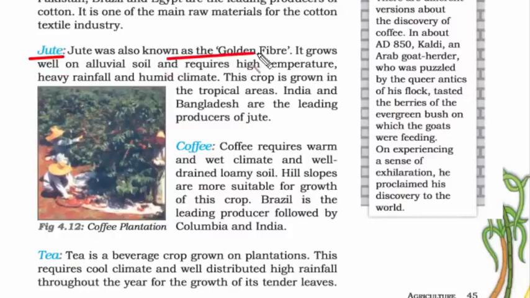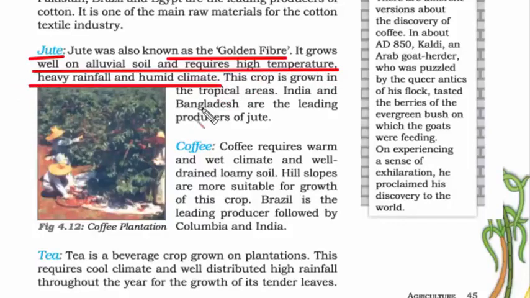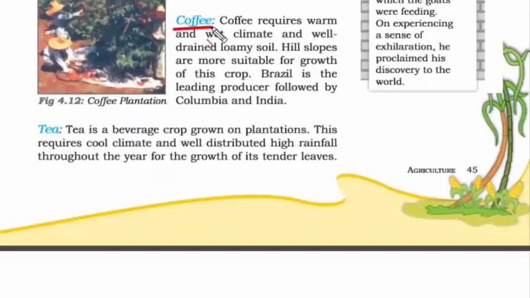Jute. It was also known as the golden fiber. It grows well on alluvial soil. It requires high temperature, heavy rainfall and humid climate. Again, if you notice, these are fine qualities of tropical and subtropical region. India and Bangladesh are the leading producers of jute. The next one is coffee.